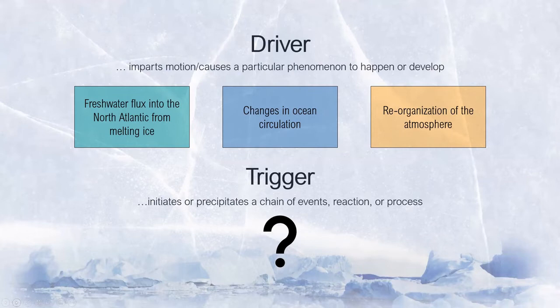Since the 1980s, a multitude of hypotheses have been developed to test the relative influence of each of these components in the onset and expression of DO cycles. From the event sequences proposed, three key drivers have emerged: an increase in the amount of fresh water being deposited into the North Atlantic, large-scale changes in ocean circulation, and reorganization of atmospheric circulation, such as displacement of the intertropical convergence zone and polar fronts. All are linked to the end result of abrupt climate change sustained by strong, self-amplifying or positive feedbacks in the system. However, all do still require an initial and currently unknown trigger.